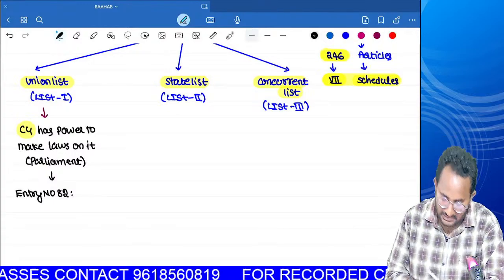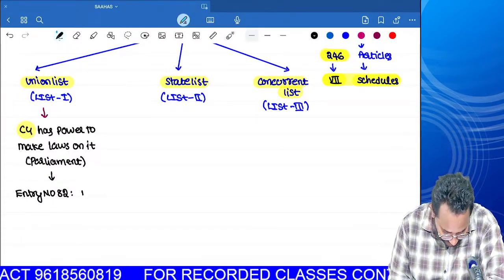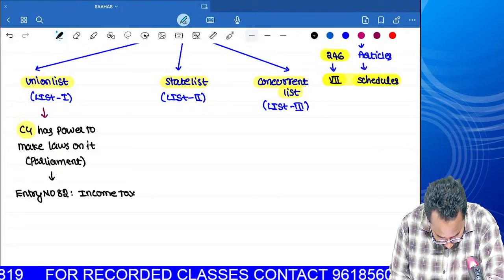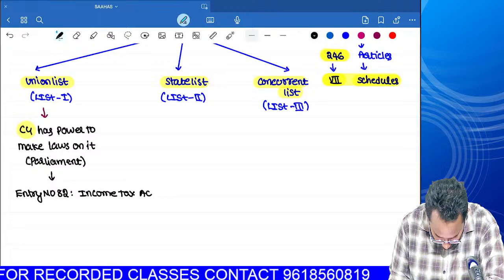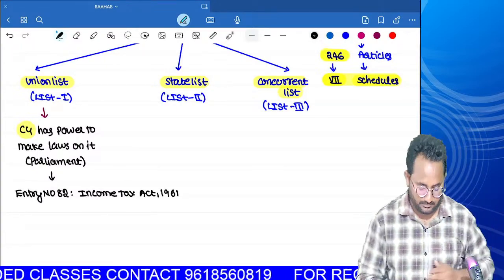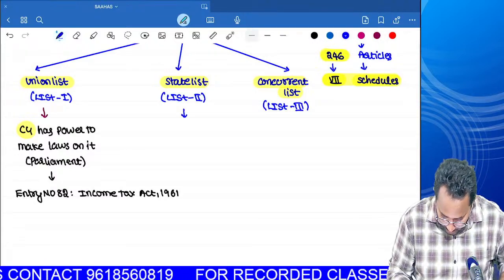After the Income Tax Act also many entries are there. What is the name of the act? Income Tax Act 1961.